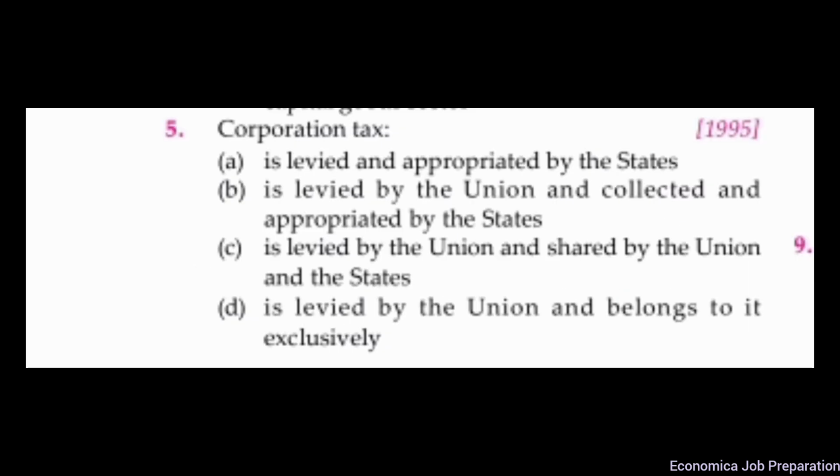Corporation tax. The correct option is option D. Corporation tax is levied by the union and belonging to it exclusively. Corporation tax is a direct tax levied, collected, and appropriated by the union or the central government. No part of this tax can be assigned to the states.